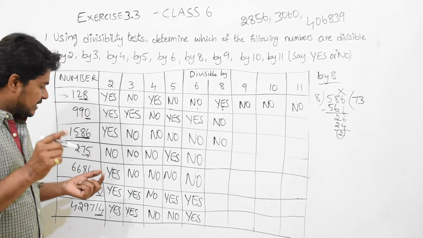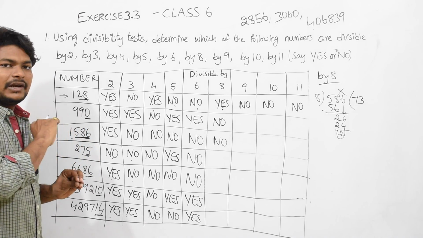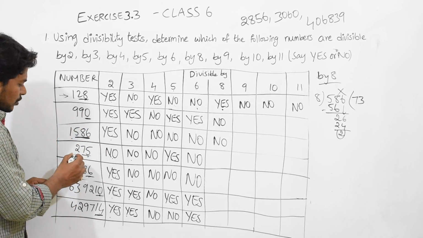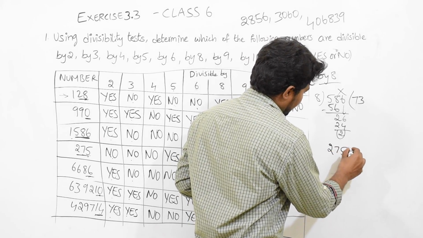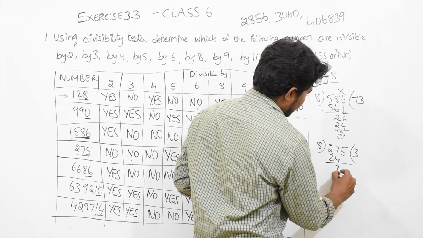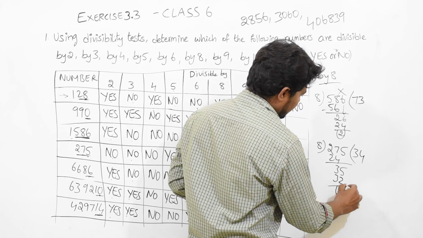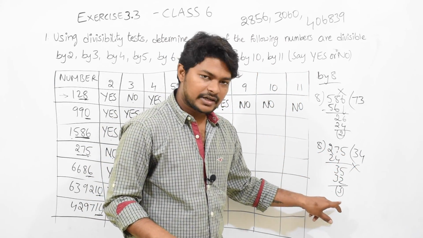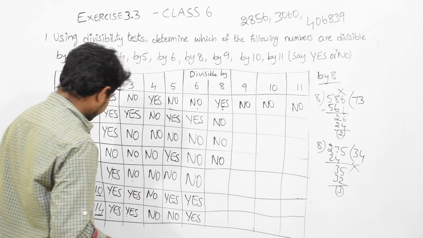see, even though we are checking the last 3 digits, the complete number is not divisible by 8. Okay, that is what a divisibility test is. Now 275, take the last three digits. 275. 8 3s are 24, 35, 8 4s are 32, remainder is 3. 275 is not divisible by 8. Why? Because remainder 3 is coming. So this is also not divisible by 8.